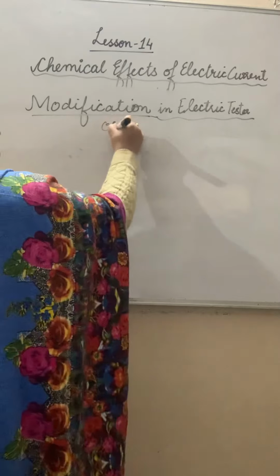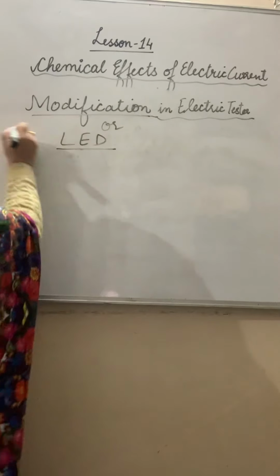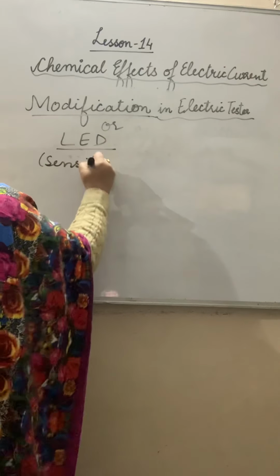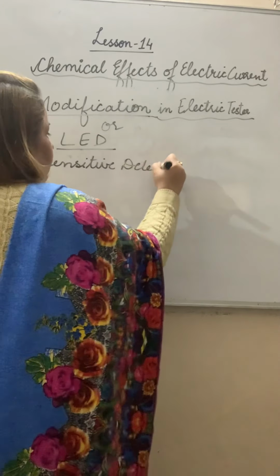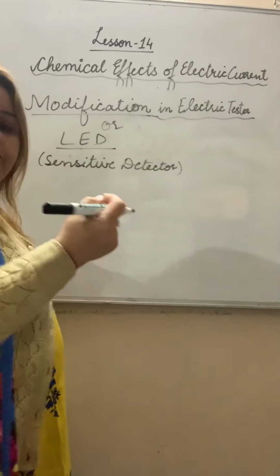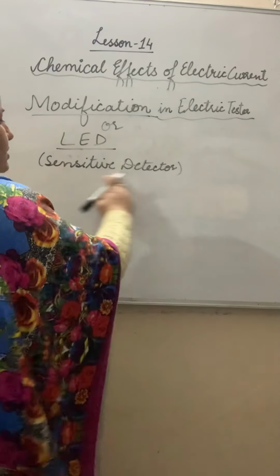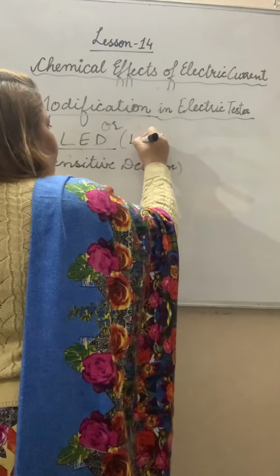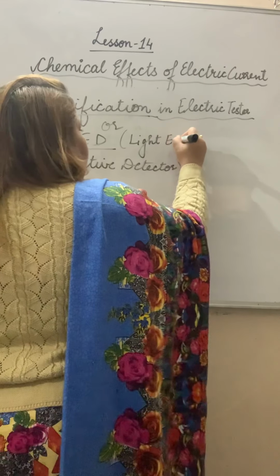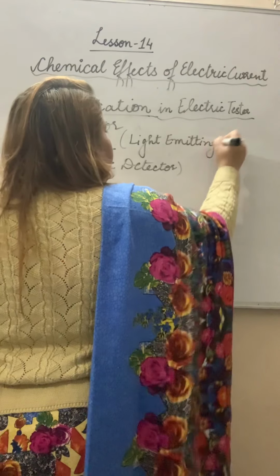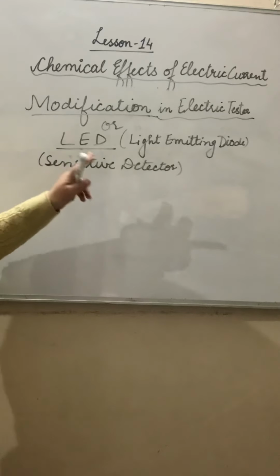In the modified electric tester we use an LED as a current detector, or you can say a sensitive detector. That means if a very weak current passes, it will glow and show that the current is passed. That's why it is called a sensitive detector. And what is the full form of this? Light emitting diode. This is the LED as a current detector we are using.